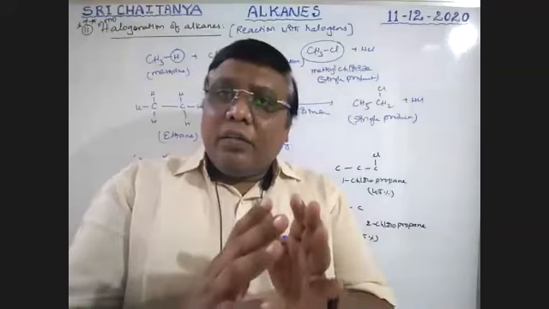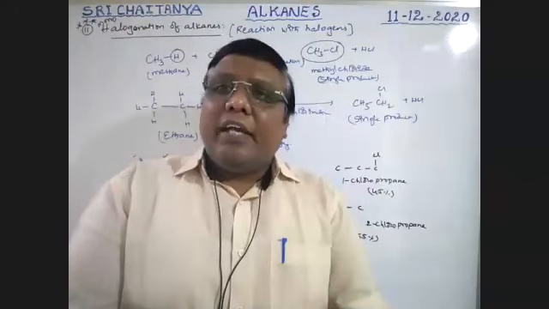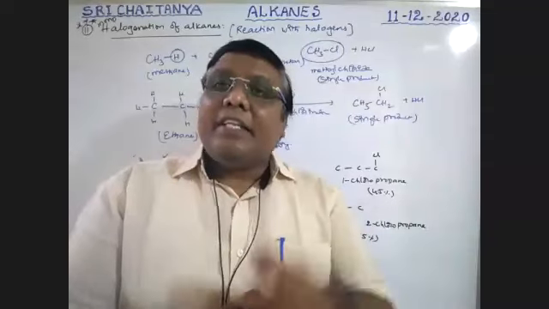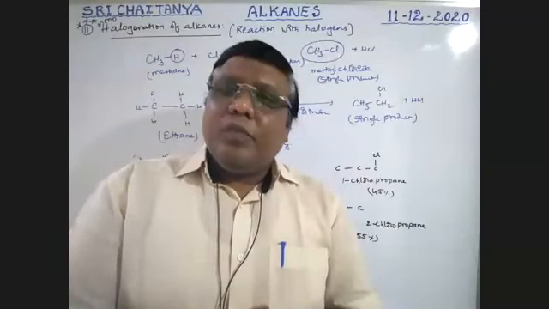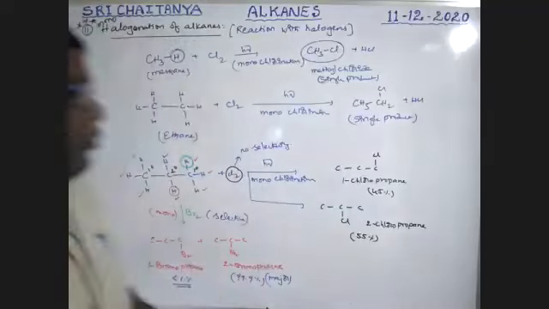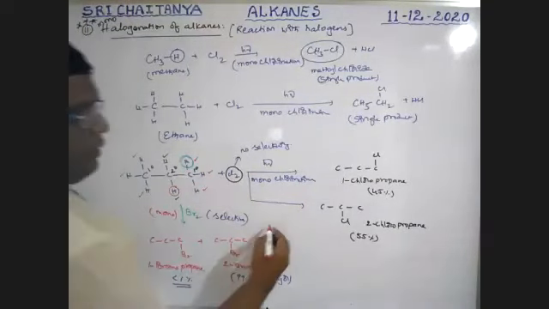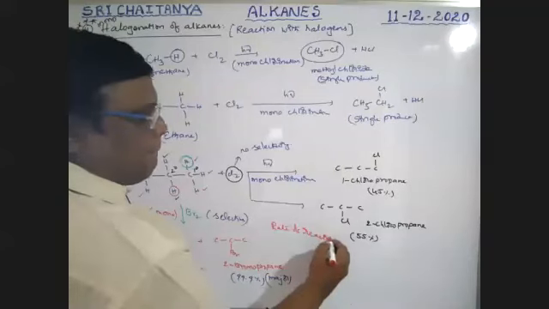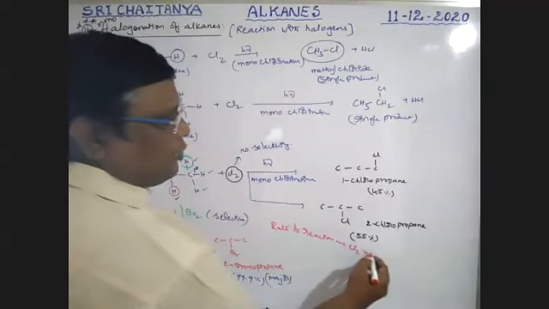That means when we consider the speed of the reaction, chlorination is fast. And the speed of the reaction is nothing but the rate of the reaction. So see here, that is very, very important. Rate of reaction: Cl2 is greater than Br2.